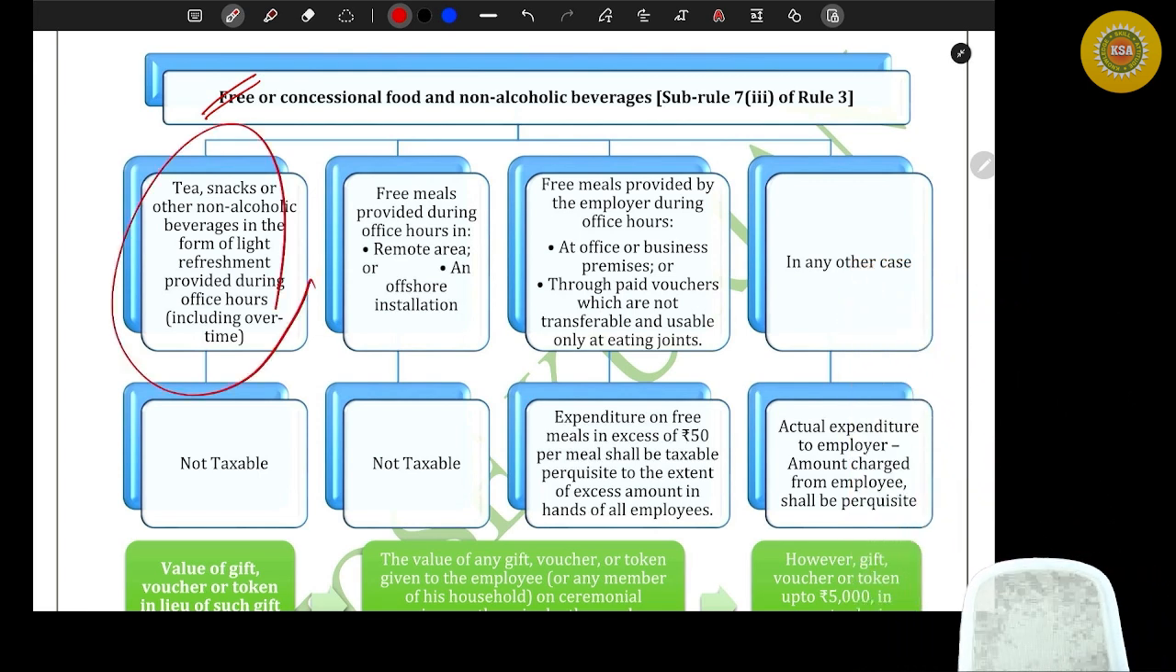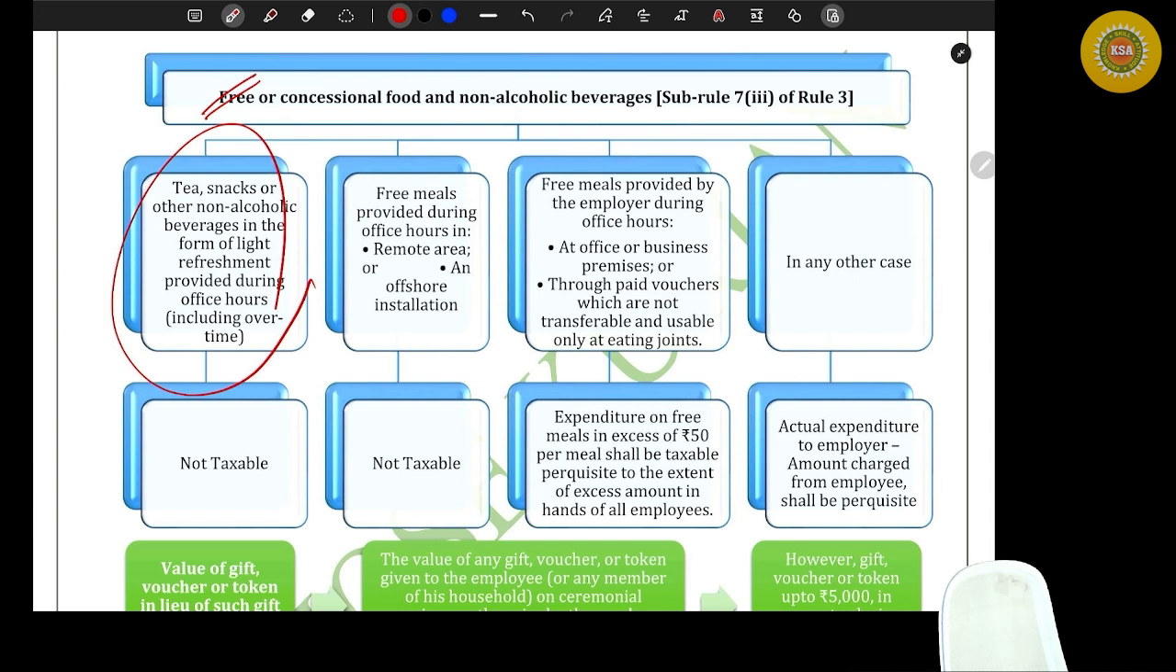Tea, snacks and other non-alcoholic beverages in the form of light refreshment provided during the office hours, including overtime. Nothing taxable. Say for example, in between the employer provides some tea and some vadai. No problem, have it. Nothing shall be taxable. Are you with me? Due to fear, the employee says, no, I don't want vada and tea. Okay, perquisite will come. No, don't worry. You have all the vada and tea, no problem. There won't be any perk valuation, but it should be light refreshment. Okay, 2 chicken biryani may be light for you, but not for the department. So it should be a light refreshment.